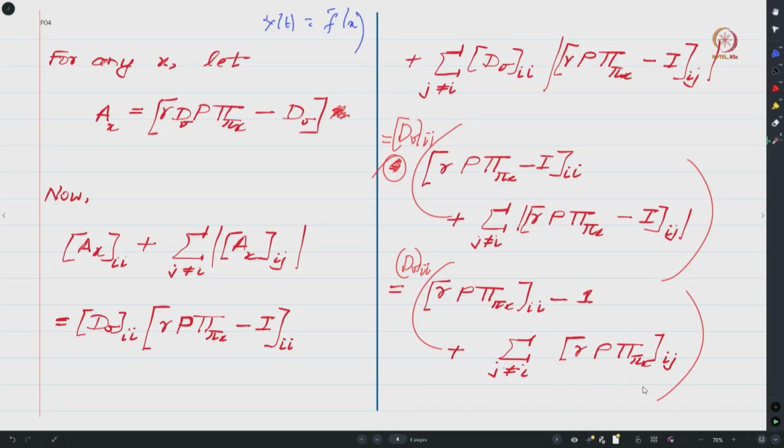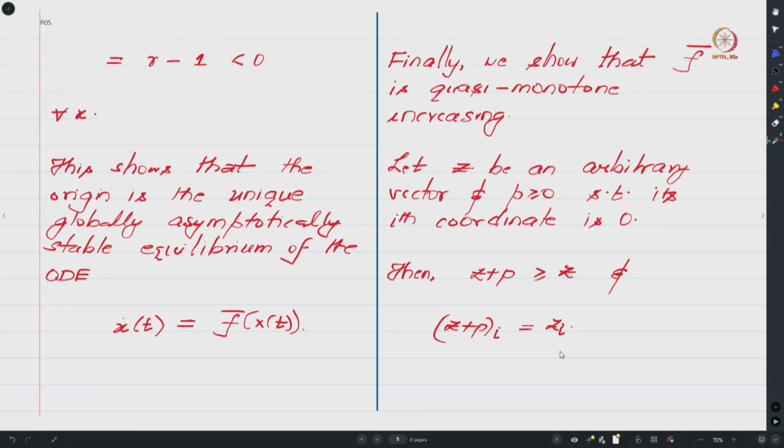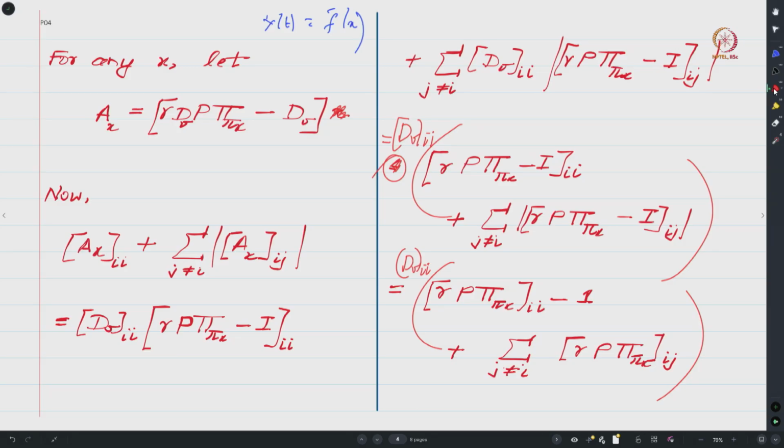So now let us see what is happening here. Here you have gamma, here also you have gamma, and then one can see that this expression is basically gamma times p pi x, the ith diagonal entry of this, plus the absolute value of this thing, but because these expressions are all non-negative, one can drop the absolute value, and this will be j not equals i, the ijth entry of this quantity over here.